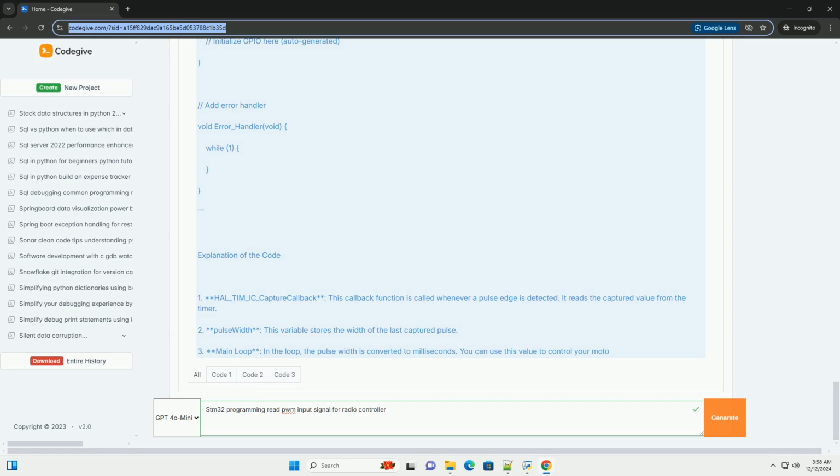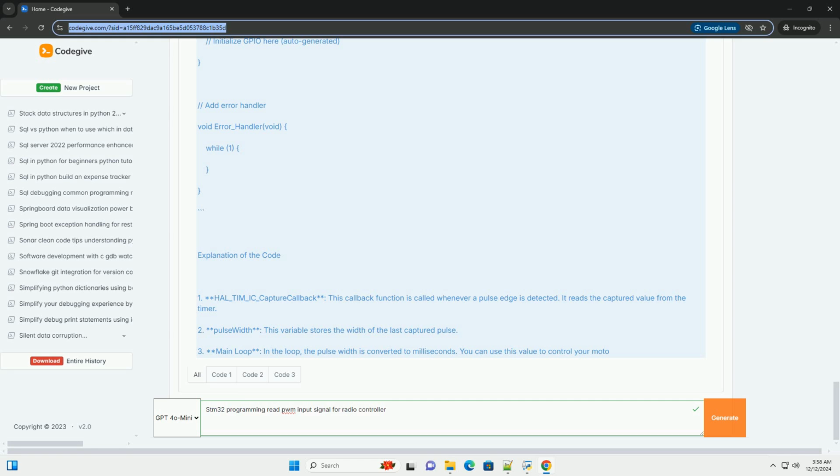Tips for debugging. Use a logic analyzer or oscilloscope to visualize the PWM signal and ensure it is being captured correctly. Check the timer's prescaler and clock settings to ensure the timing calculations are accurate. If you are not receiving expected values, verify the signal integrity and connections.